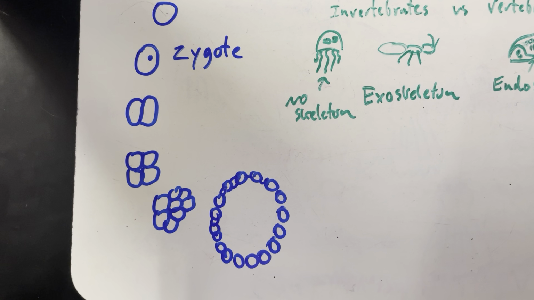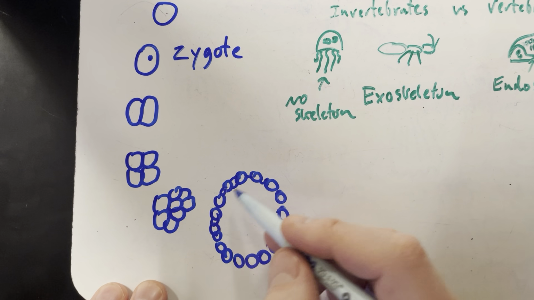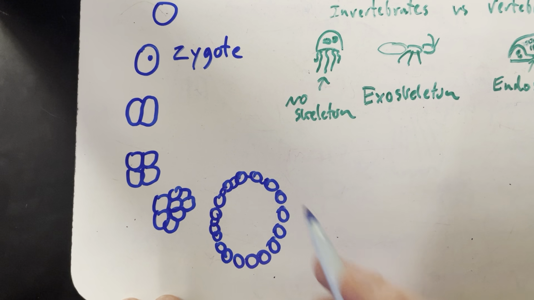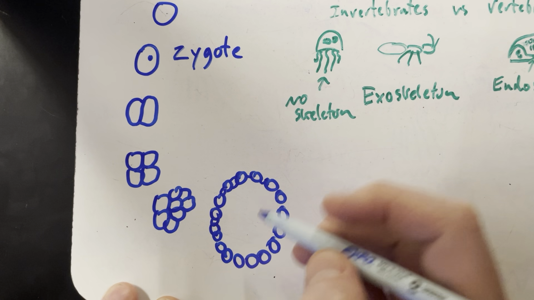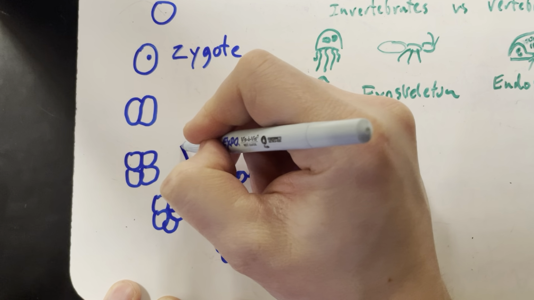I can't draw in 3 dimensions very well, so I did a 2-dimensional version so it looks like a circle. But keep in mind, this is a whole sphere. It's like a little planet crust ball of cells. It's really wild. It's hollow on the inside. It is called a blastula.